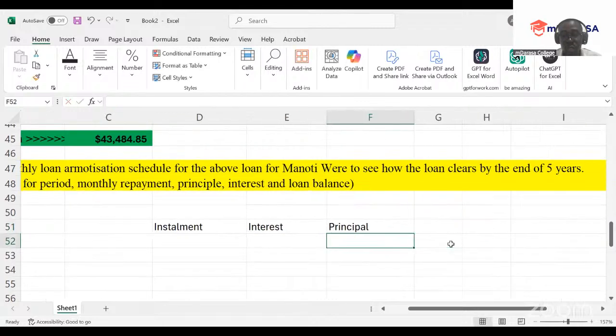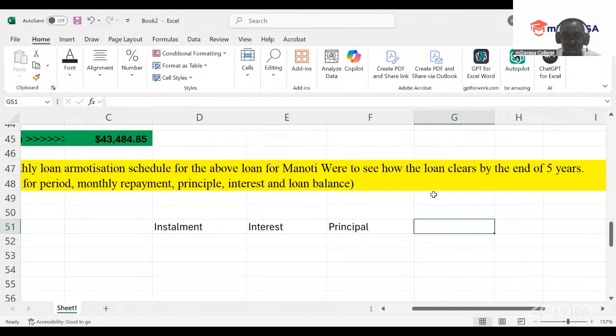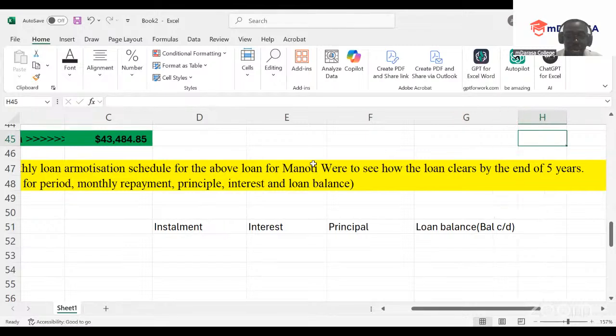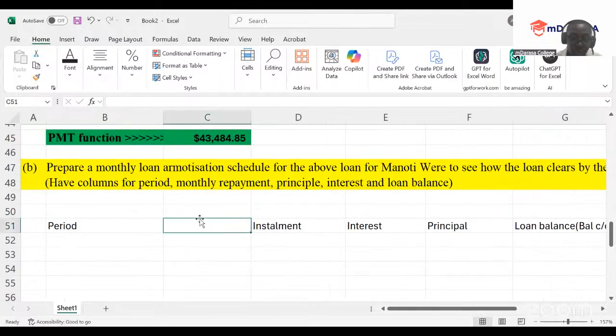In addition, then consider our loan balance as at the end of the day. So we're having our loan balance here. Or simply, you can term this as balance carried down. And this is the data that I need to have at this point. Okay. I should not forget to have our balance brought down at that point.